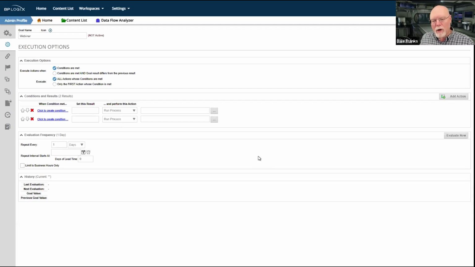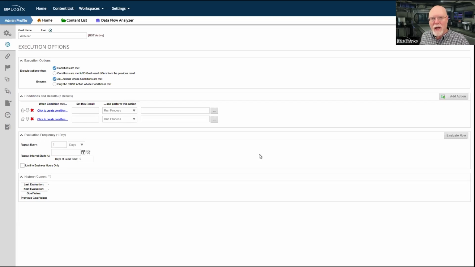One of the nice things about goals is that when used in conjunction with business values, you can actually monitor on a scheduled basis the state of data on some external system. And if the data changes on that external system, then on a scheduled basis, you can evaluate that change and set a system state in Process Director.